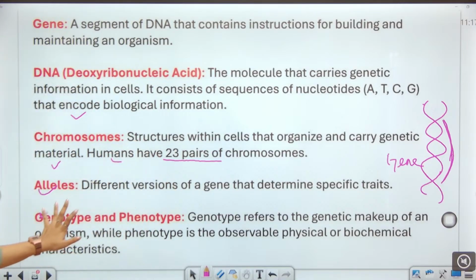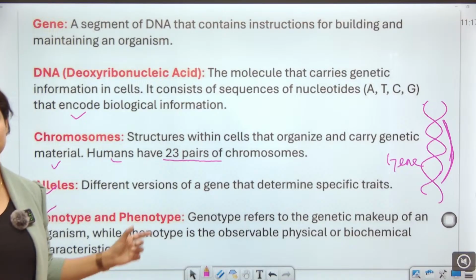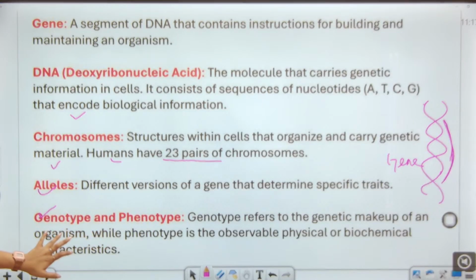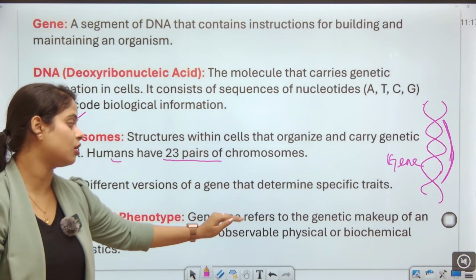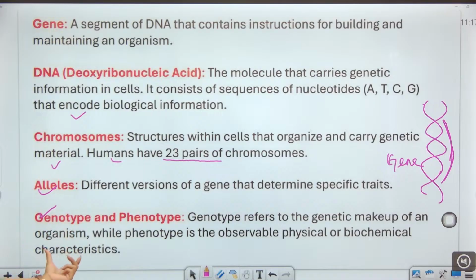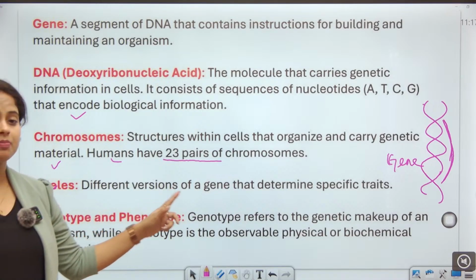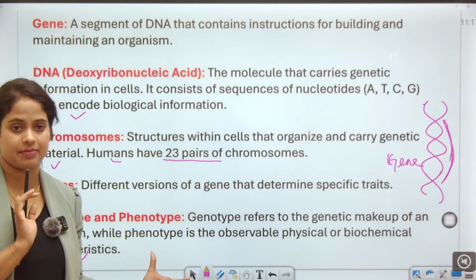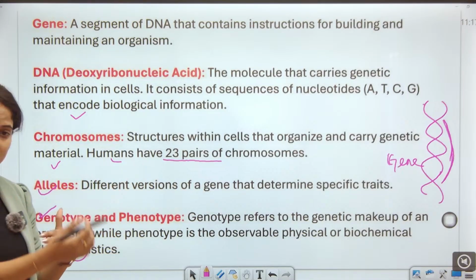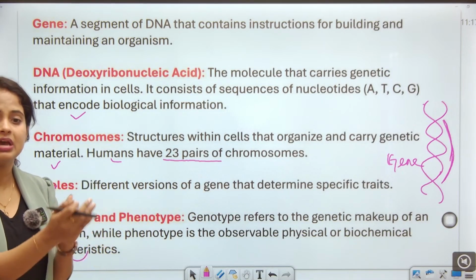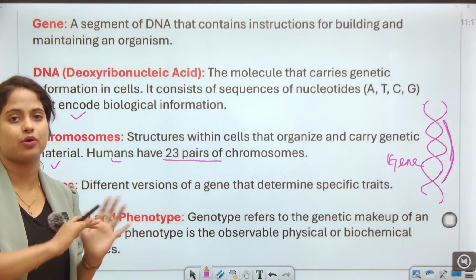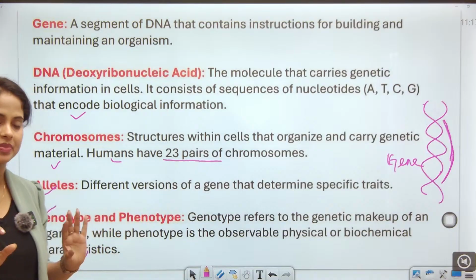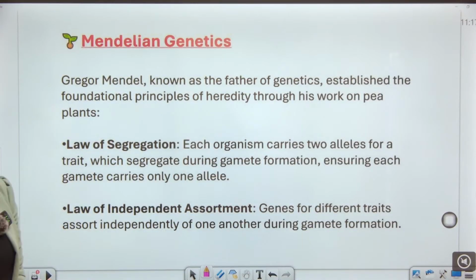And guys, what are the genotype and the phenotype? The genotype refers to the genetic makeup of an organism, while the phenotype is the observable physical, biological or biochemical characteristics. Keep it in your mind, what the genotype and the phenotype are; questions can come here and we will answer the same. Genotype refers to genetic, and phenotype refers to physical or biochemical. Pheno for physical, geno for genetic. Clear? That's it.